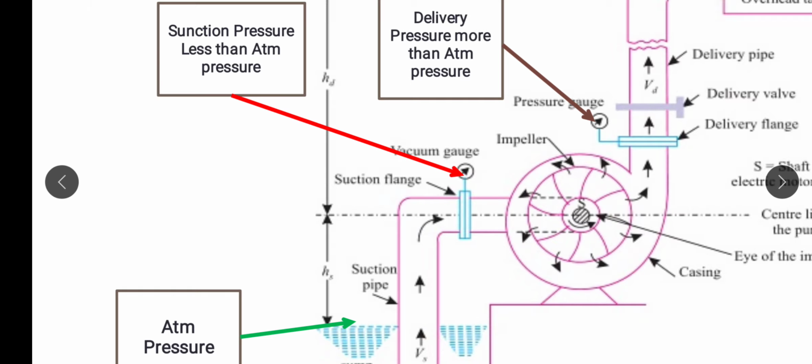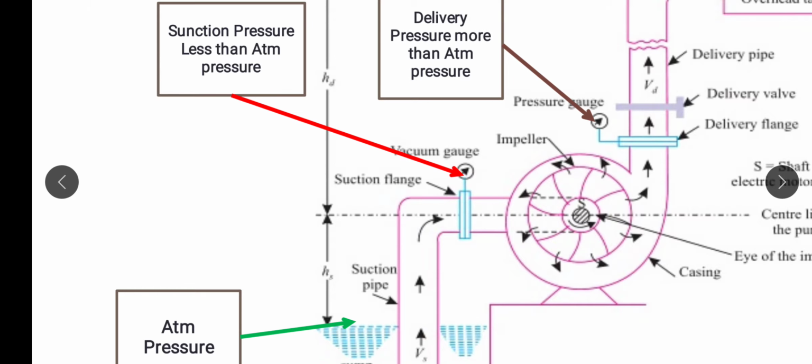Anyhow, if by some cases, due to the high rotational speed of the impeller, the water pressure at the inlet of the impeller is lower than the atmospheric pressure, and again it is near to the vapor pressure of the water, then at this point, the inlet of the impeller, the water starts boiling. Okay, and this boiling results in the forming of vapor bubbles of the water.